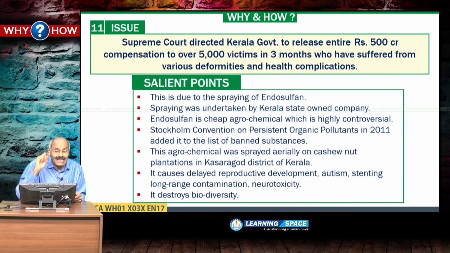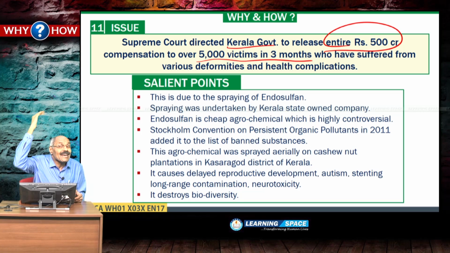Supreme Court directed the Kerala government to release the entire 500 crore compensation to over 5,000 victims in 3 months' time. This is all about the usage of endosulfan.